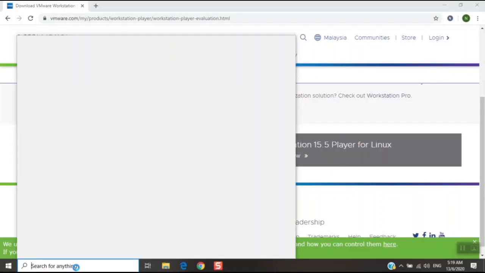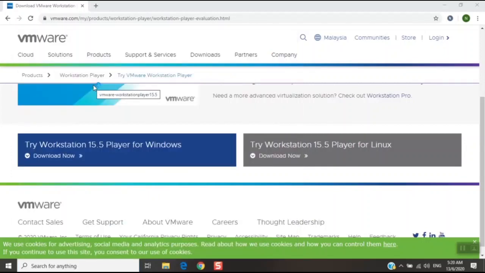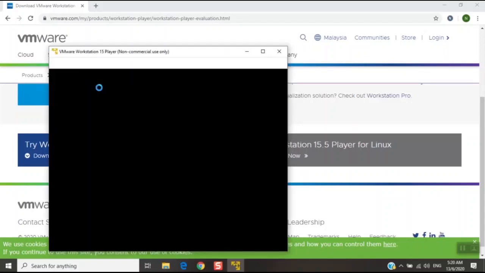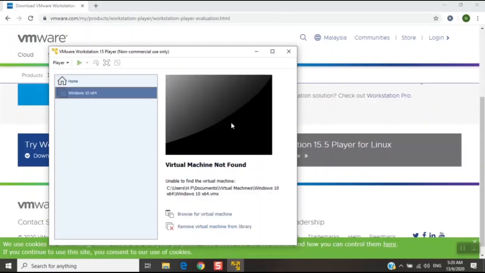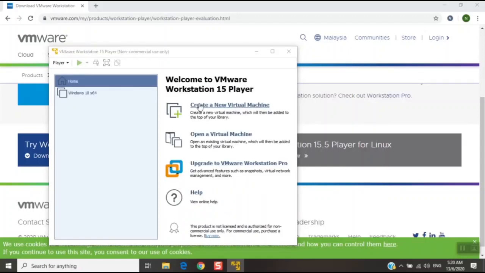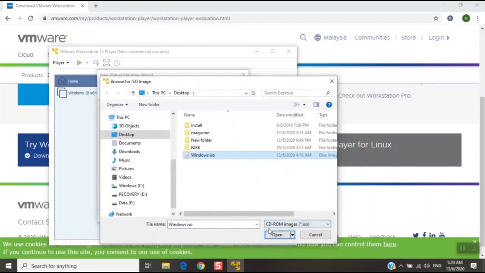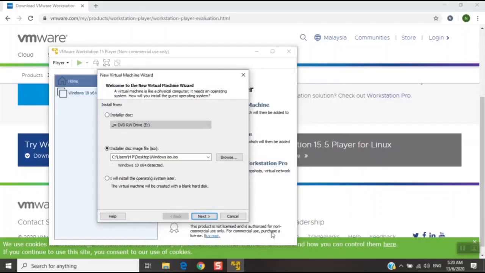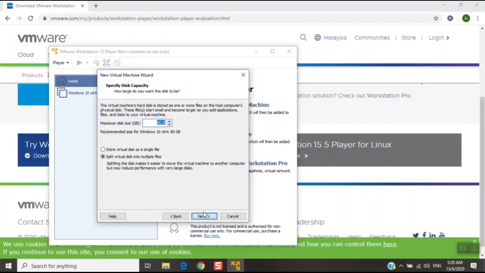And search VMware and click here. And click create a new virtual machine, and click browse and insert Windows ISO and click next. And click next and click finish.